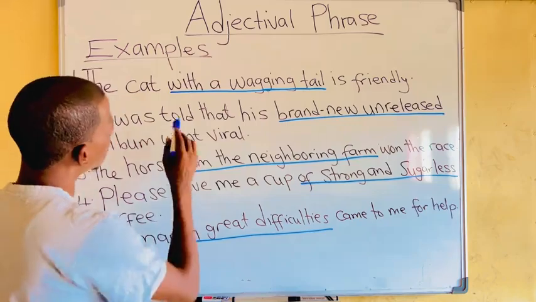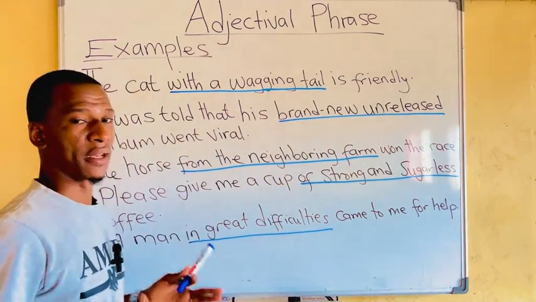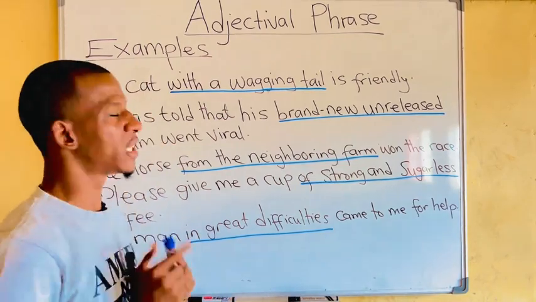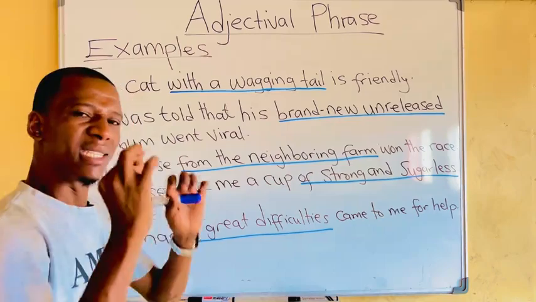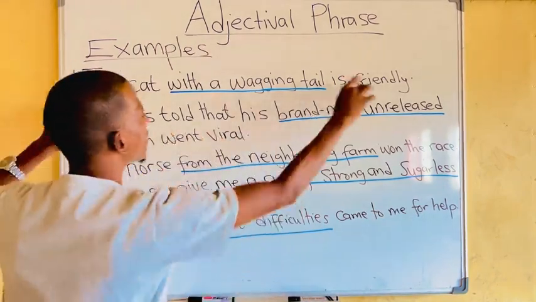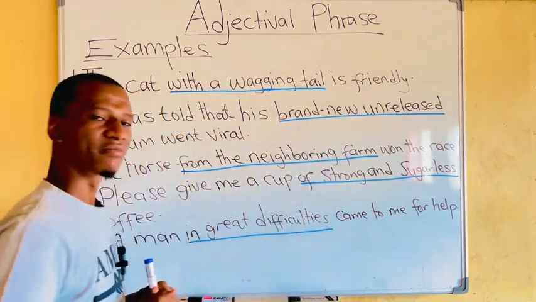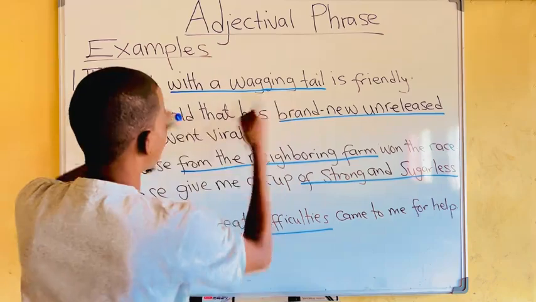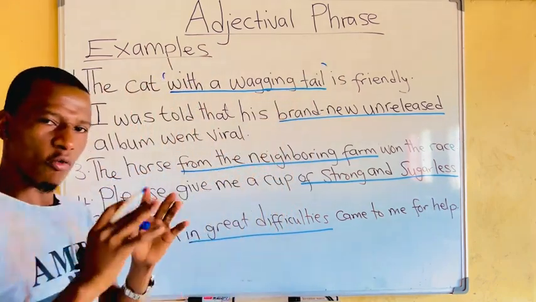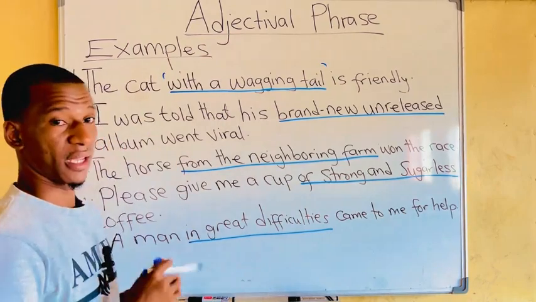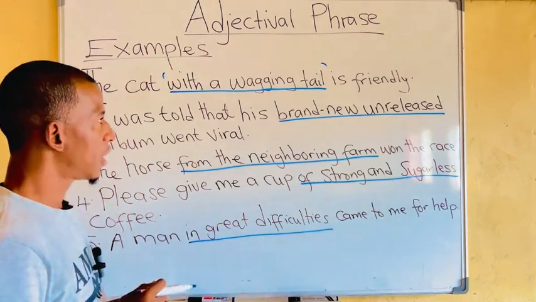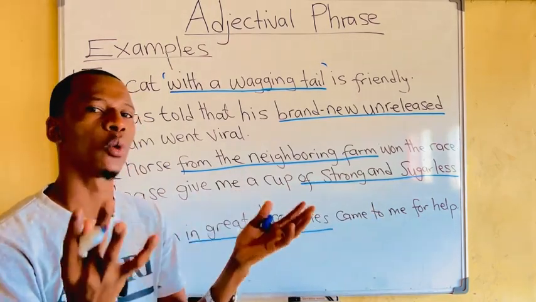Now, with a wagging tail is on the line. These are the group of words on the line. So the question is, what is with a wagging tail? In this sentence, this group of words on the line are talking about something, either before it or after it. Now, the question is, what is with a wagging tail?